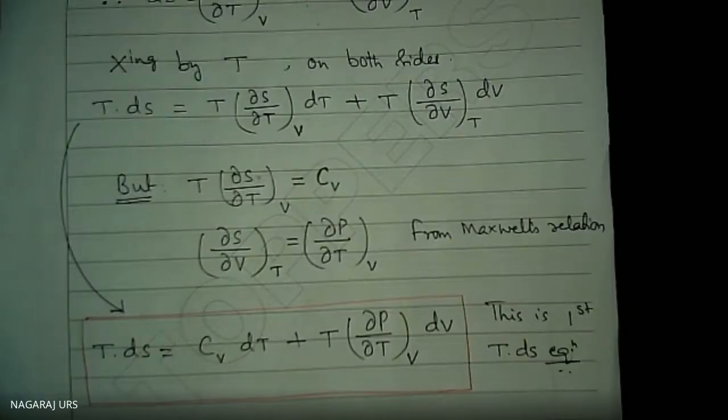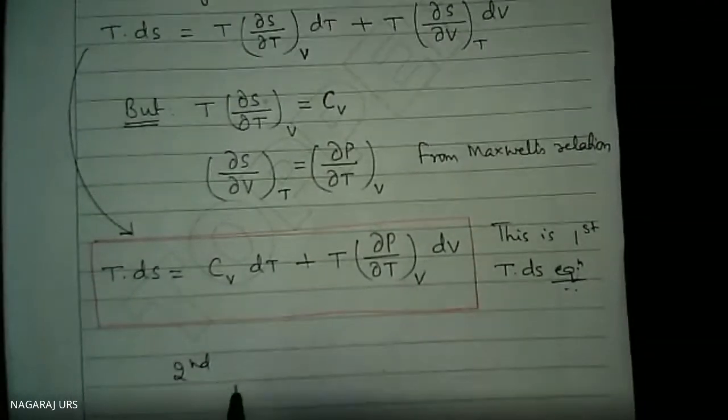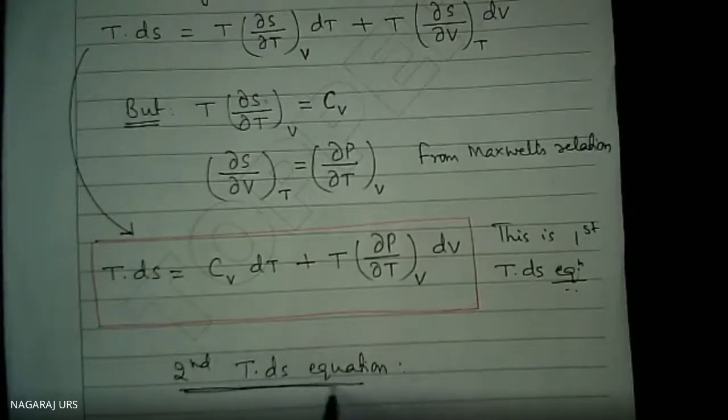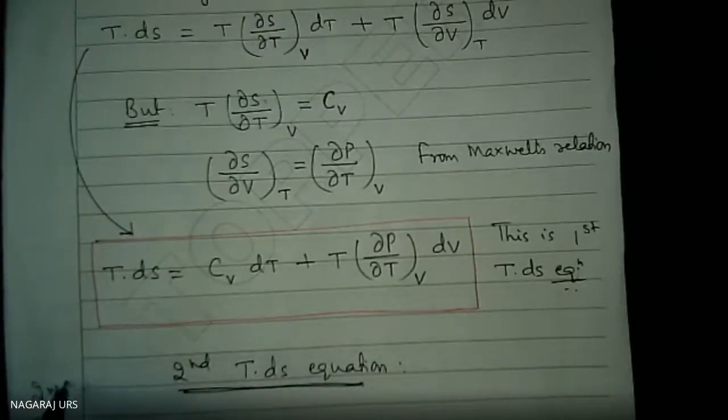Another 2 marks. What is that? Second TdS equation. Derive the second TdS equation. This also carries 2 marks.